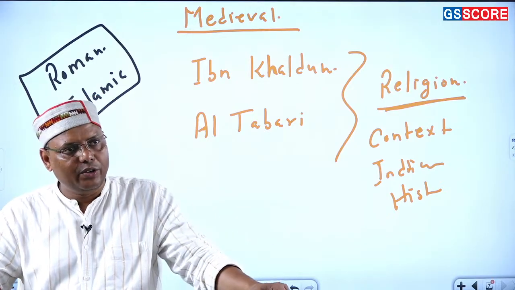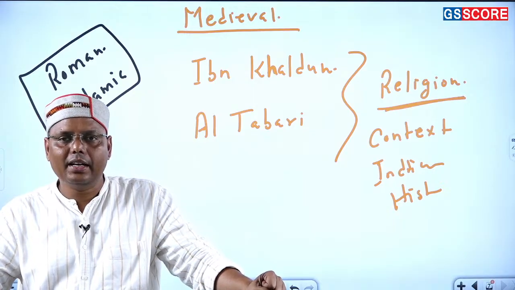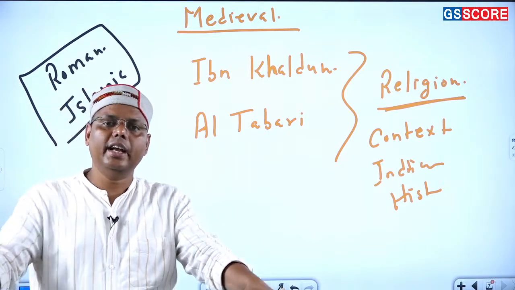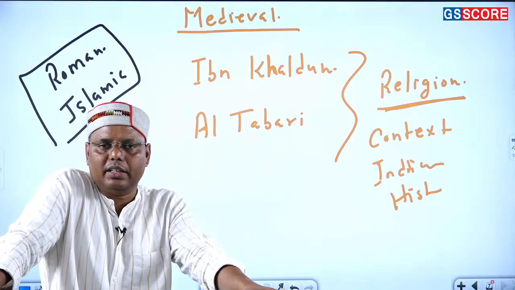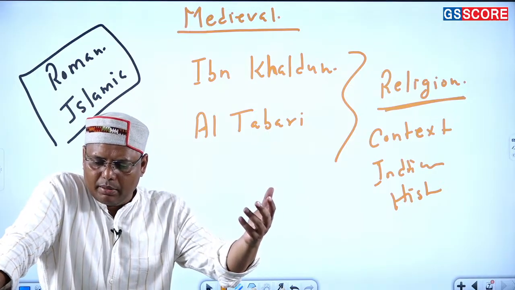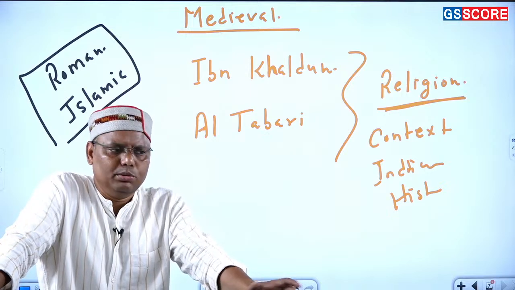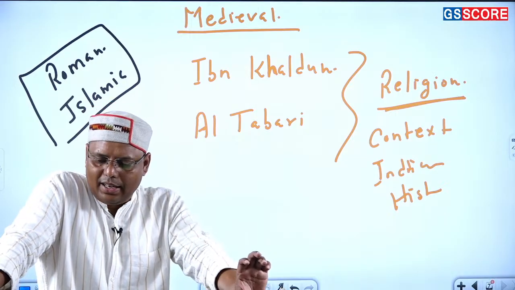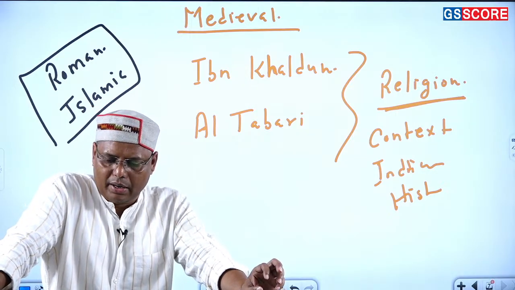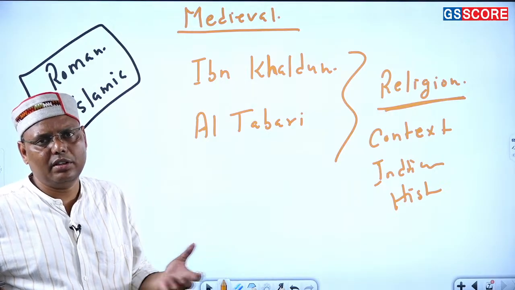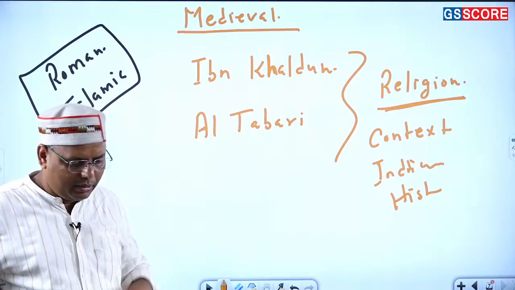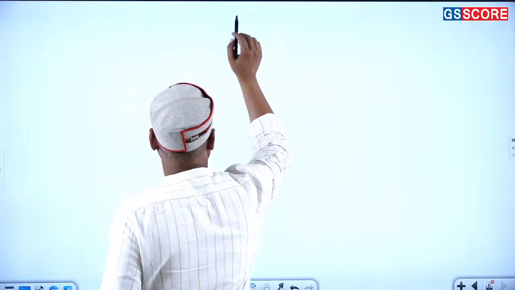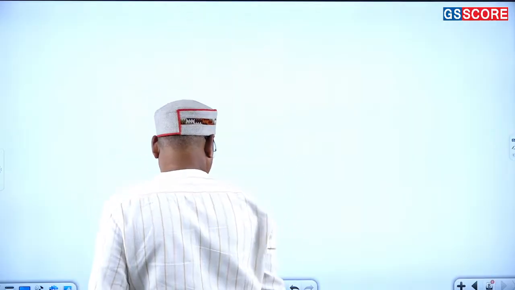Let's say Babur entered India and this is being written by a contemporary scholar. In that case, the event is given more preference, and the interpretation was never given that much importance. They simply said it was the wish of Allah that Babur managed to defeat the Rajput rulers or the Lodhis, and that's how he came to power. So religion had a greater influence on history writing at that time, which made the history unfortunate, because this is not the kind of history we study at present. Ancient and medieval interpretation remain the same, but that is not very important for us. What is important is the further changes that were coming.